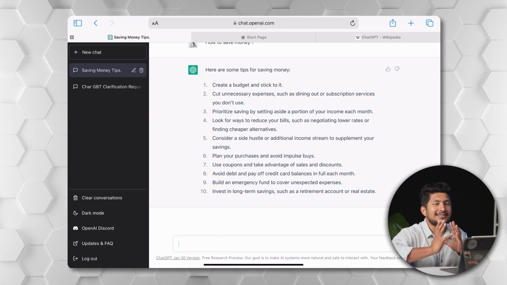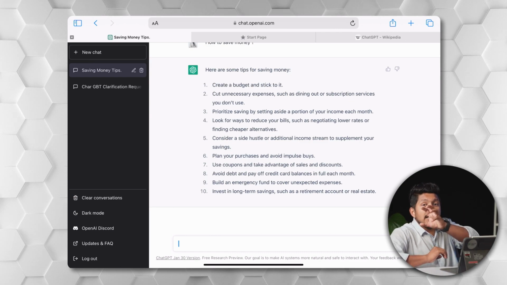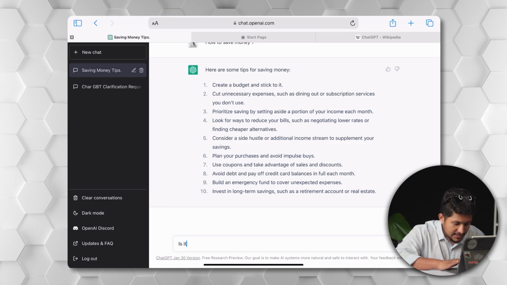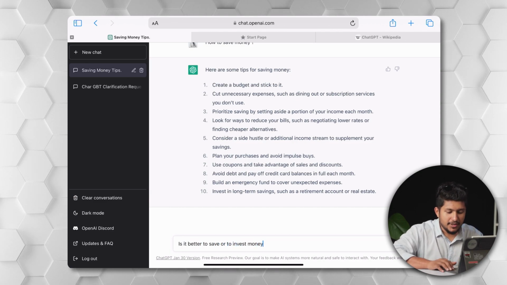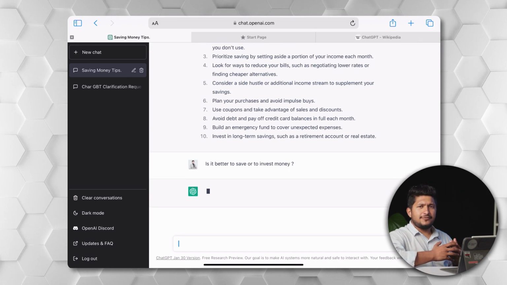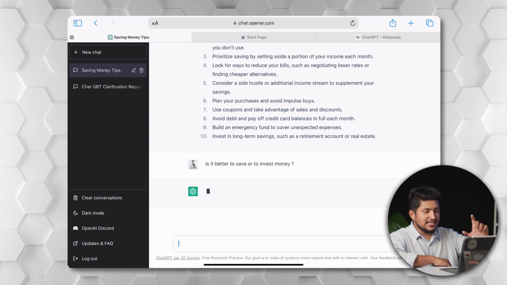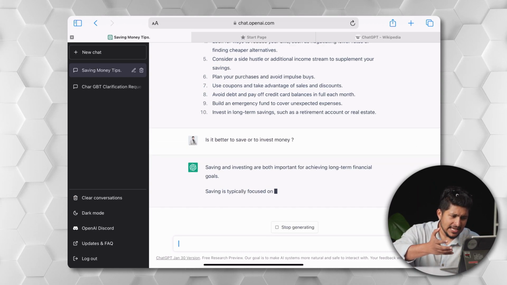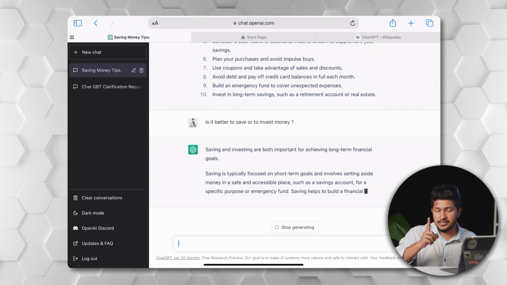Now let us ask an interesting question to ChatGPT. What is that? Let us ask which is better, savings or investments? Is it better to save or to invest money? Let's see what ChatGPT, the artificial intelligence, says. Saving and investing are both important for achieving long-term financial goals.